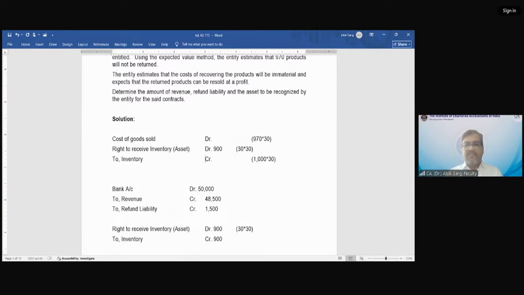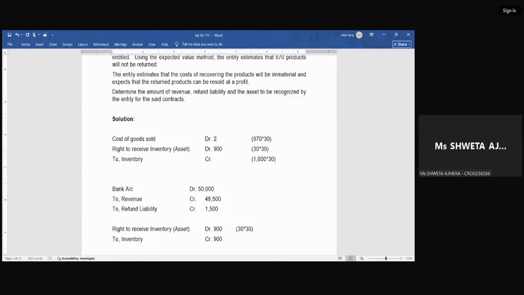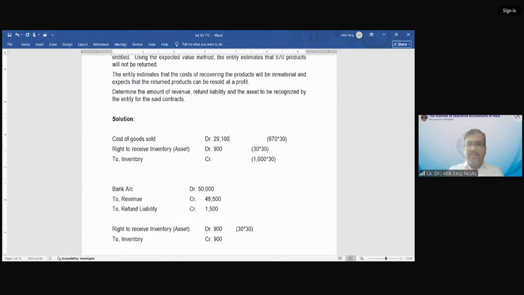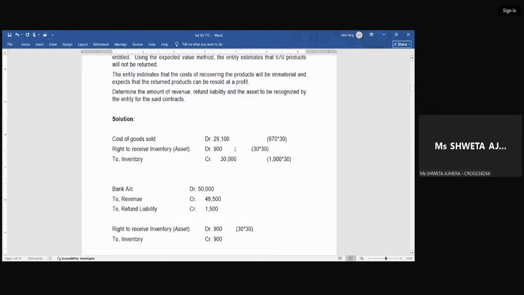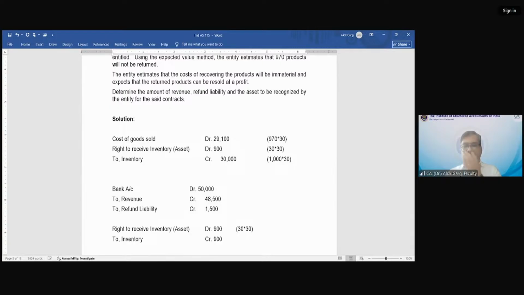ओके, ये वाला सबको क्लियर है या नहीं है? So what is my debit amount? 970 into 30. What is the debit amount? 29,100. And what is my credit amount? 30,000. I hope this is clear to everyone.